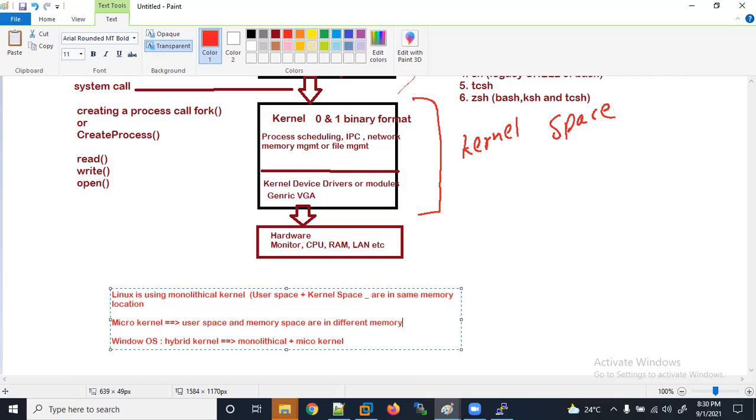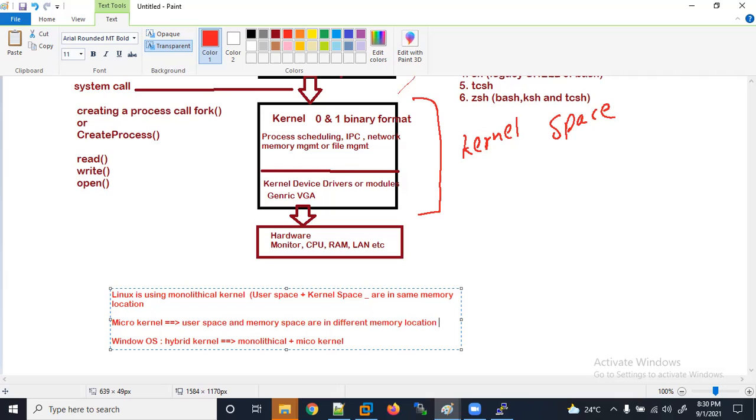Different memory locations. Let's take a layman example. Suppose you have a roommate. If both roommates are living in the same room and want to communicate, is it easier than if your friend is living in another room and you are in a different room? Who will have a better conversation?